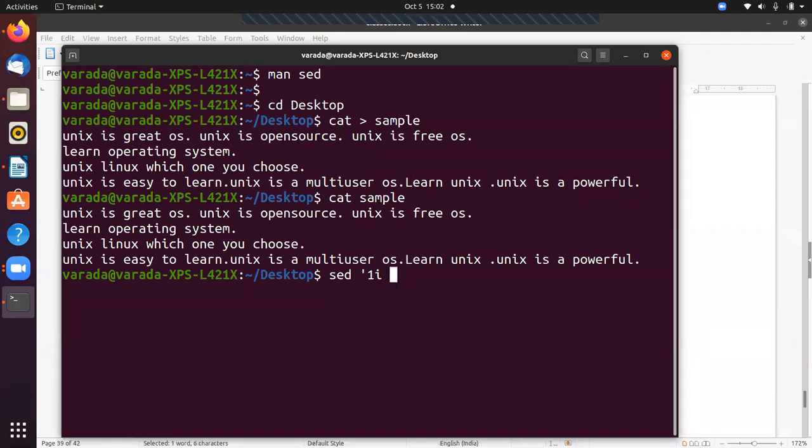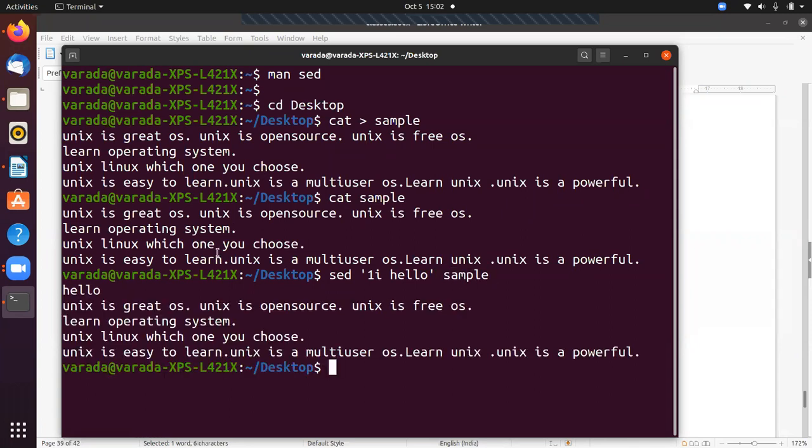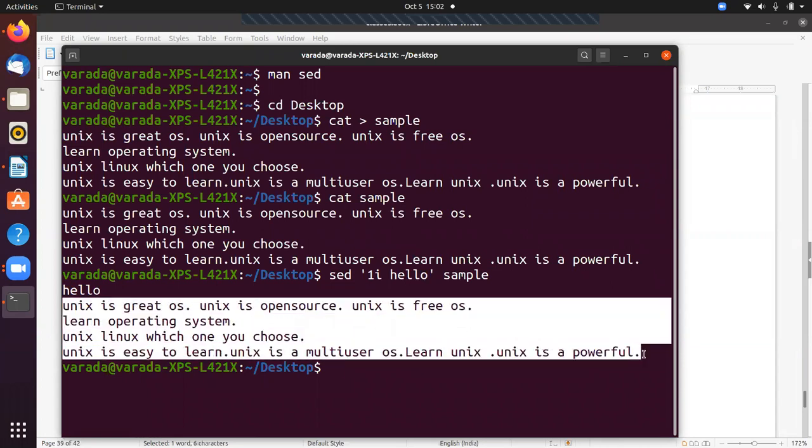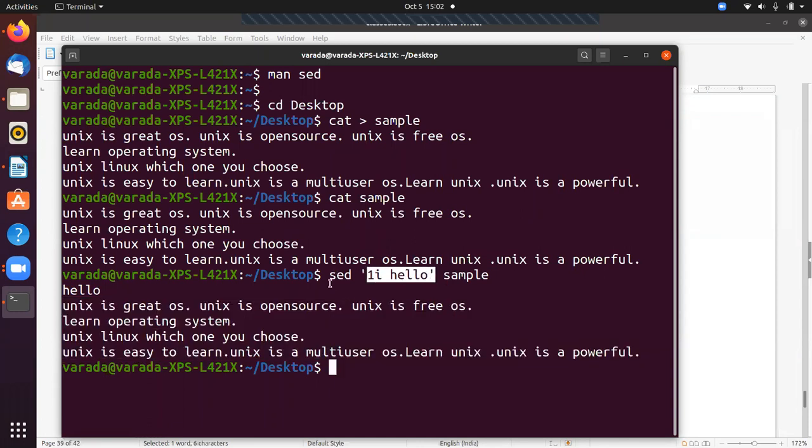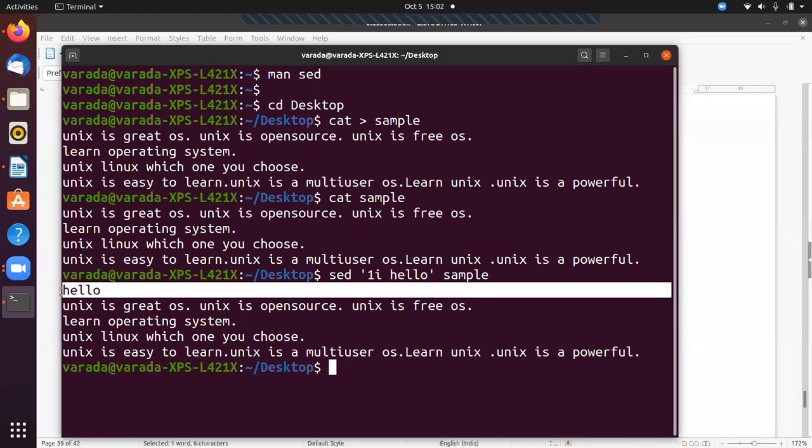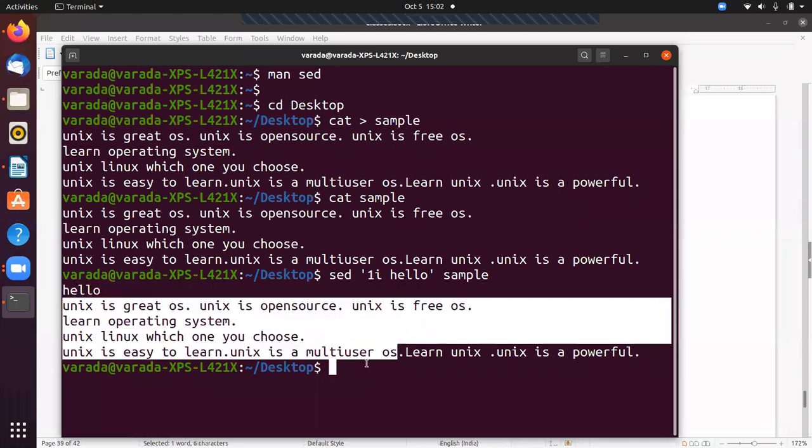What is the text I'm going to print? Hello. And what is the file? Sample. Now, the content is these 4 lines stored in the file sample. So the first line is hello. You are going to filter that file, and in that filter you write the first line is hello. So it displays the first line as hello, then it prints the remaining lines in the file sample.